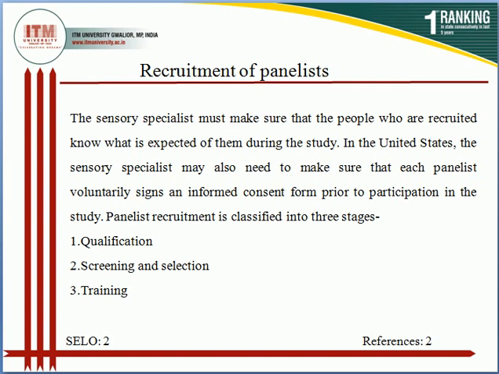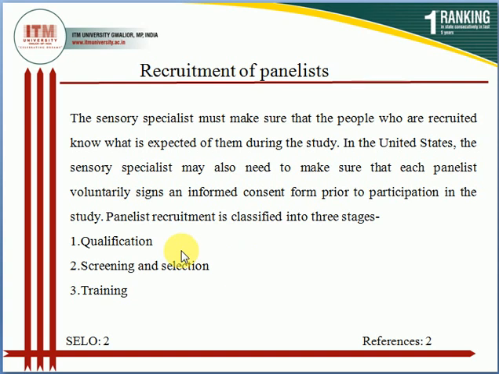In the United States, the sensory panelist may also need to make sure that each panelist voluntarily signs an informed consent form prior to participation in the study. What type of consent form has to be signed by the panelist?